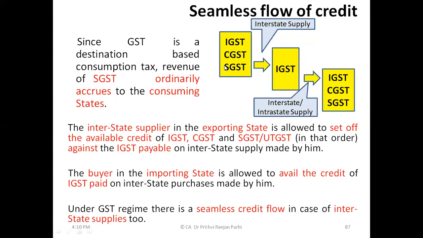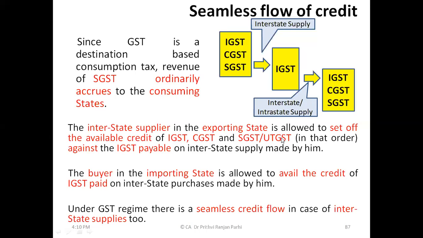For your local purchase, you might be having CGST plus SGST credit. For interstate purchase, you might be having IGST credit. But these credits you are allowed to set off against your IGST liability. When will this IGST liability come? Only when making some interstate supply. If you are making local supply, then CGST, SGST liability will be there. That means all these credits you can use to set off your IGST liability. That is what it says.